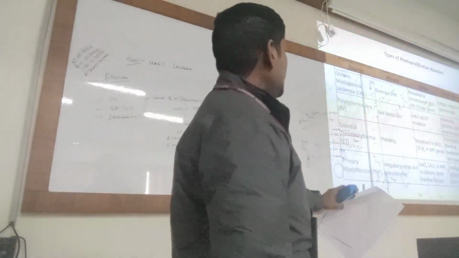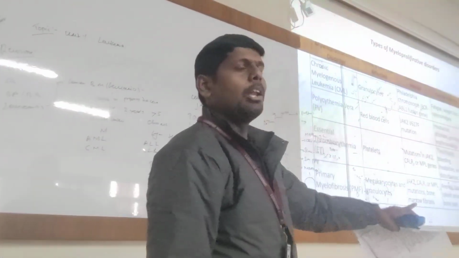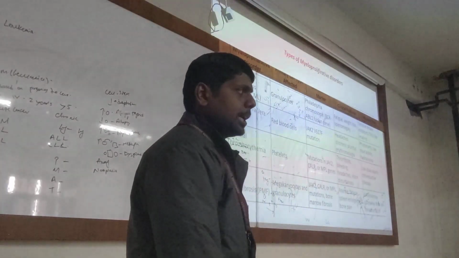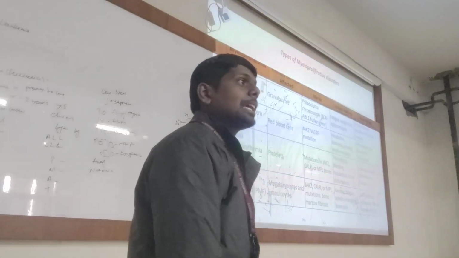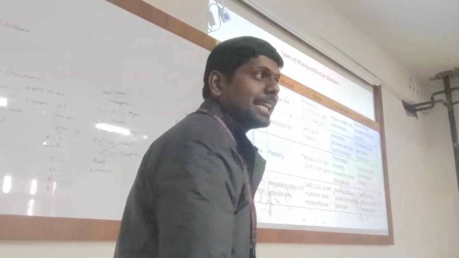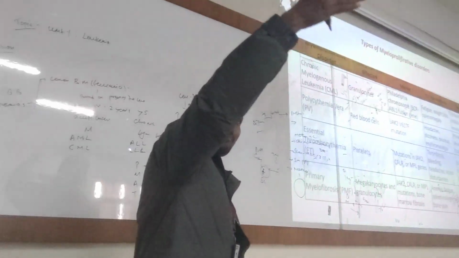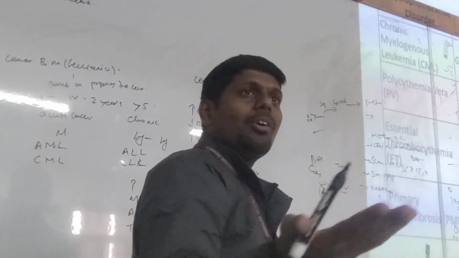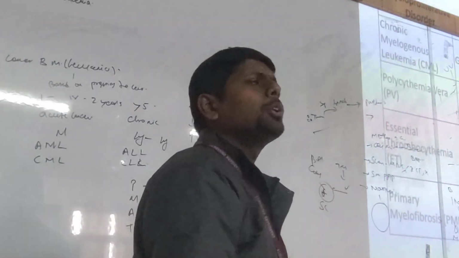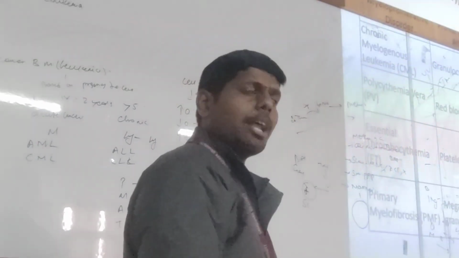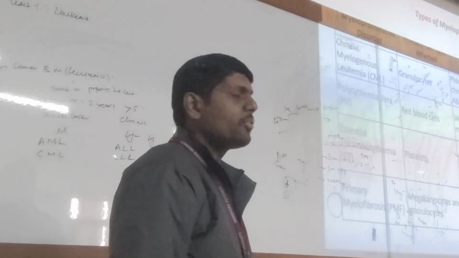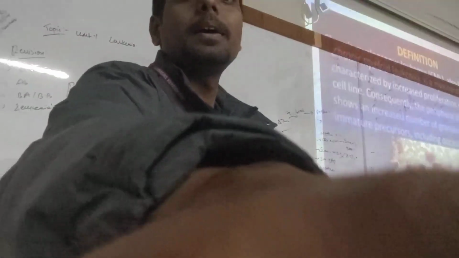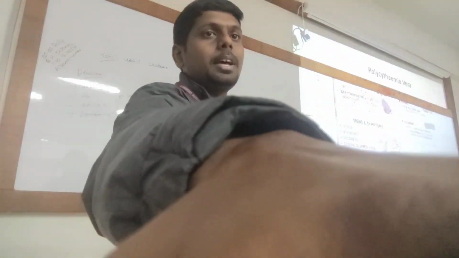There are very many types of myeloid leukemias. One will be polycythemia vera. What does polycythemia mean? Increased red blood cells. Red blood cells took the myeloid pathway in erythropoiesis, the myeloproliferative pathway. So polycythemia is a myeloproliferative disorder. It can be acute myeloproliferative or chronic myeloproliferative. So polycythemia vera and others are there. This we'll see in the next lecture. There are multiple types of anemias that we'll see.